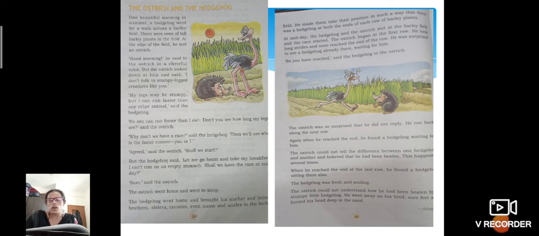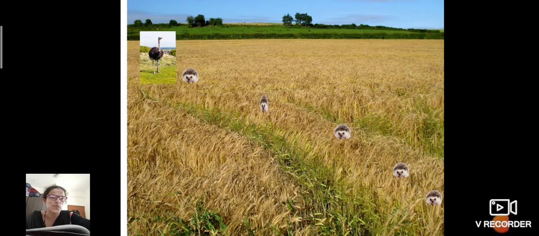He ran back along the next row. Then again he started with the next row. You can see the rows, children, here that way. So you can see the hedgehog in every place. Can you see the picture? There is a hedgehog in every place. See, I just tried to show you in this way. He had placed them in each row, and wherever he reached every edge, every time he could see a hedgehog, and almost all the hedgehogs look alike.